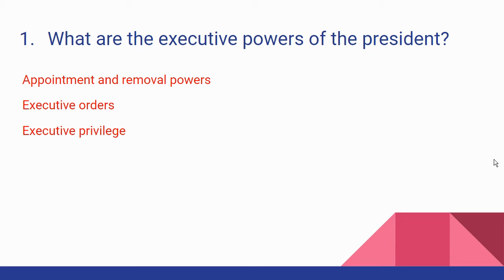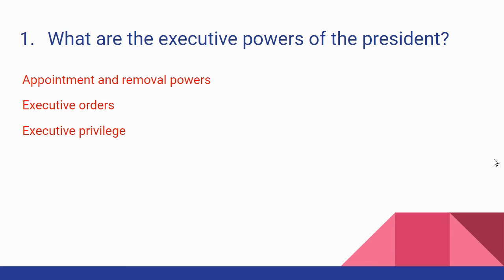There was a situation when Nixon was president and the Watergate investigation was in full swing, and the Congress asked for these tapes that had been recordings in the White House in the Oval Office.